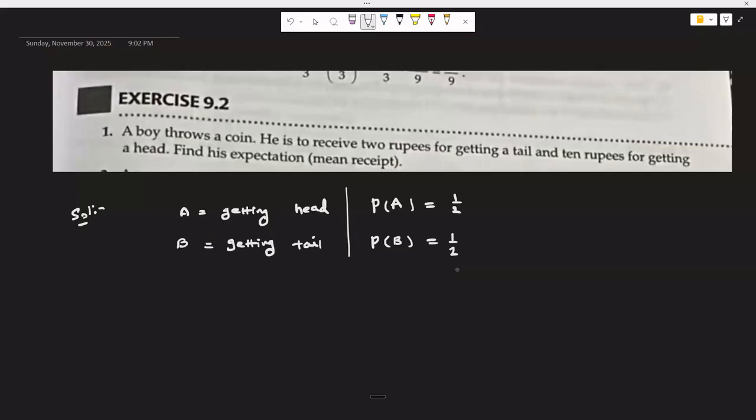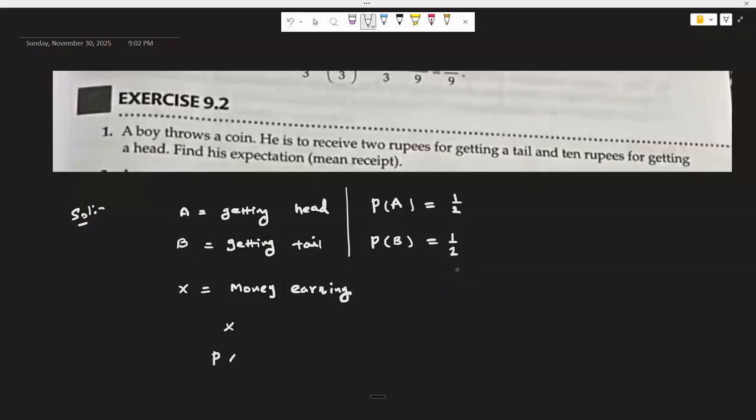For example, say X is equal to money earned, what the boy will earn while he tosses the coin.